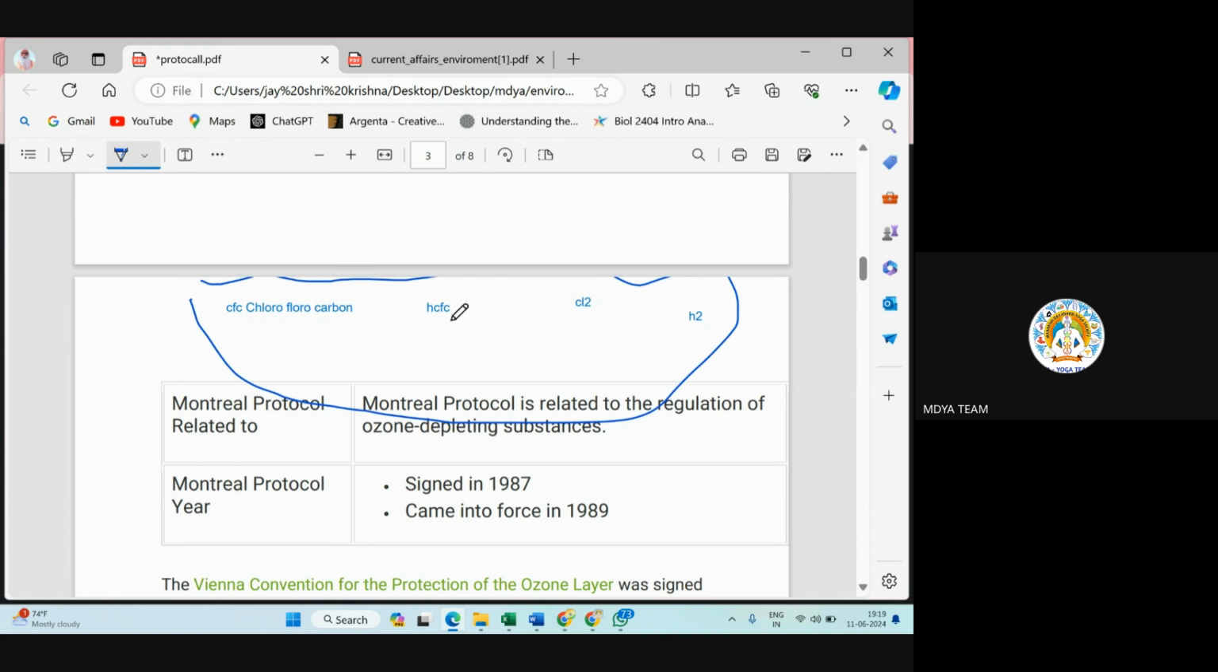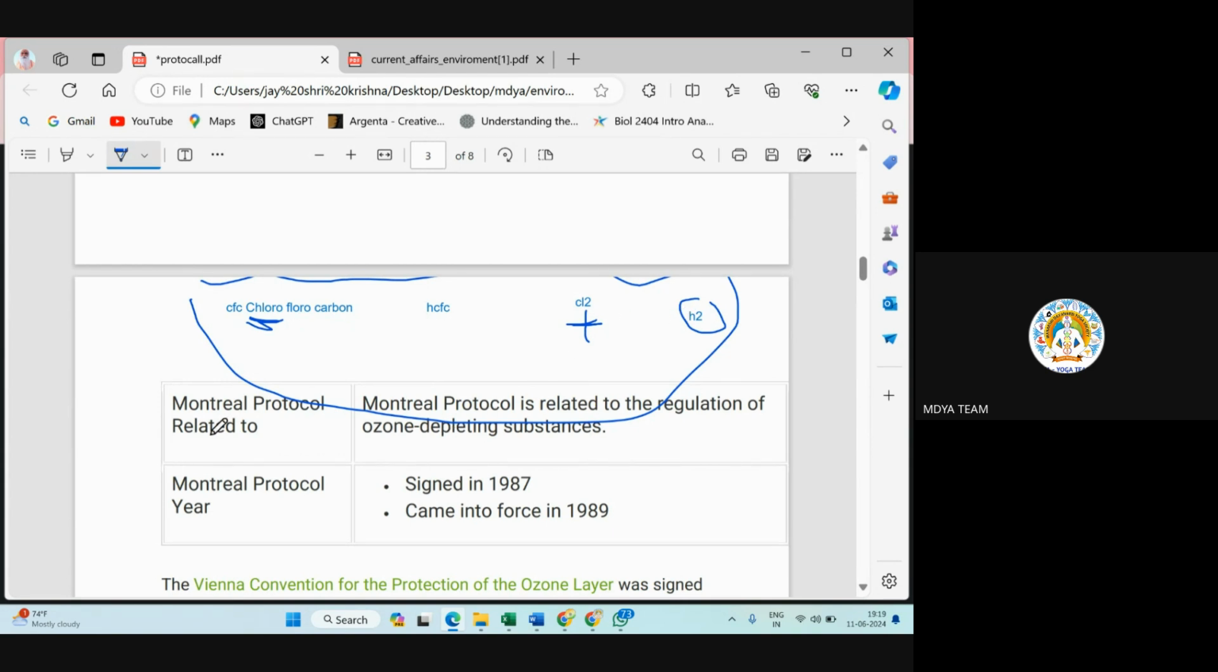So the trick is just look out for chlorine. In this chlorofluorocarbon, this chloro means chlorine only responsible for ozone depletion. In this hydrochlorofluorocarbon, chlorine is there, so it will also deplete ozone. In this Cl2 chlorine gas, chlorine is also there, it will also be responsible for ozone depletion. Only the option in which chlorine will not be there, there can be any option: ammonia, NH3, NH4, SO2, CO2.